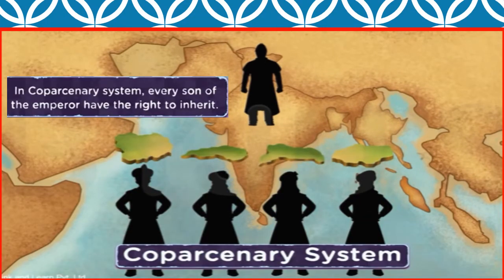As I told you, they believed in a co-parcenary system. Now what was this system? That every son of the emperor had the right to inherit his property. So you can see Babur had 4 sons and his entire territory was divided into 4 parts. It was not that the eldest son would get the entire kingdom. It was equally divided among his children. So in this case, Babur had 4 sons and so his entire kingdom was equally divided into 4 parts.